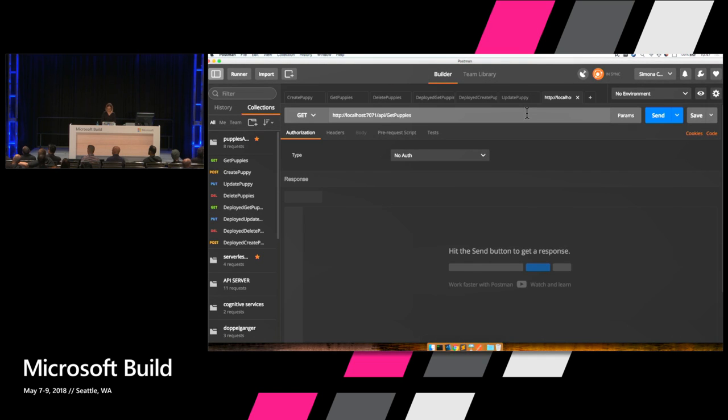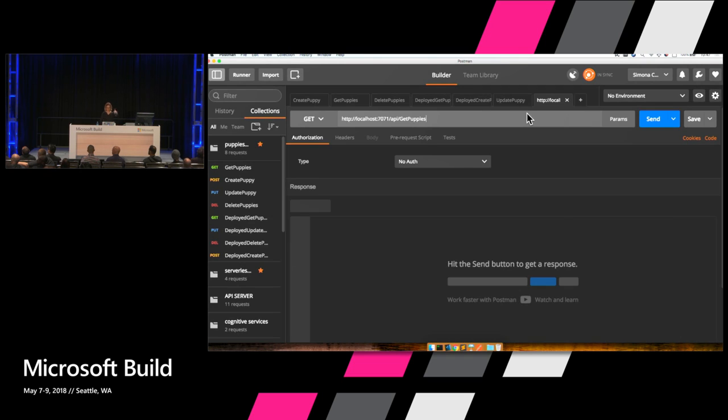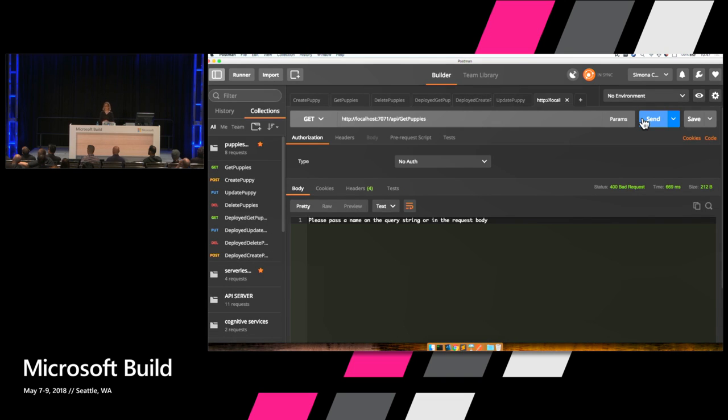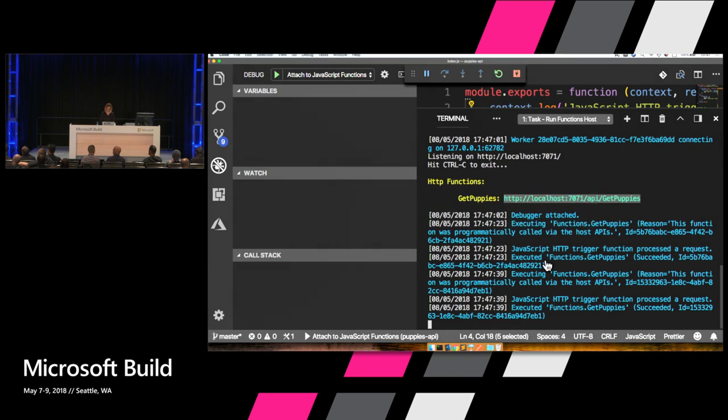Is this visible in the back? Yeah? Perfect. So I'm sending a request, and obviously it's going to tell me that I didn't pass a name. It expects a name from me. So I'm going to add that as part of my query parameters, and I'm going to say hello build. Well, you have just been very excited for the first part of running locally.